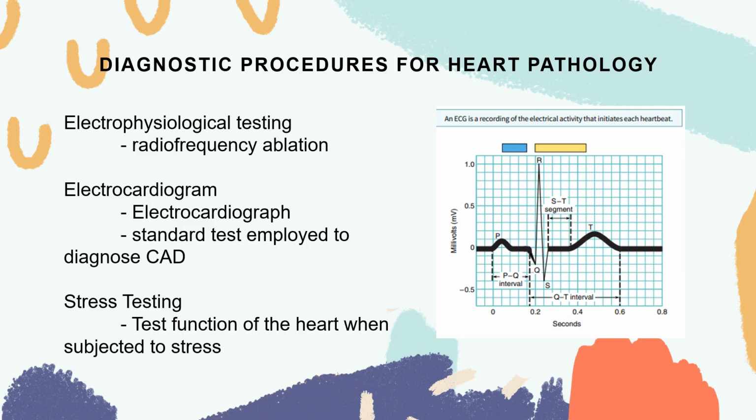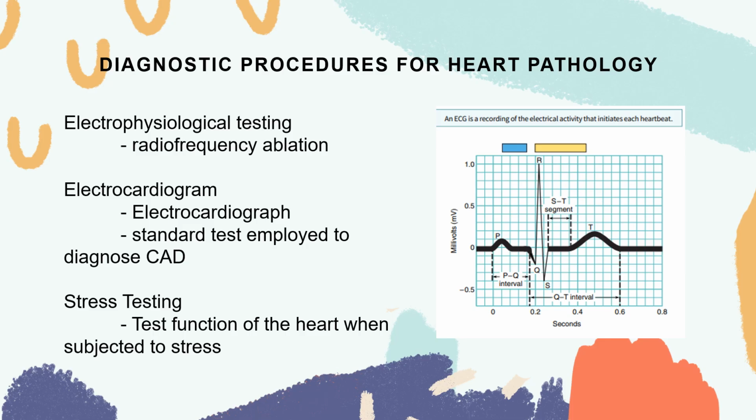We have the third test, your stress testing. Stress test, what we do here is we check the functioning of the heart. We monitor it when it is placed under a physical stress by exercising or using a treadmill or an exercise bicycle or arm exercises. During the procedure, ECG recordings are monitored continuously and the blood pressure is monitored at intervals.